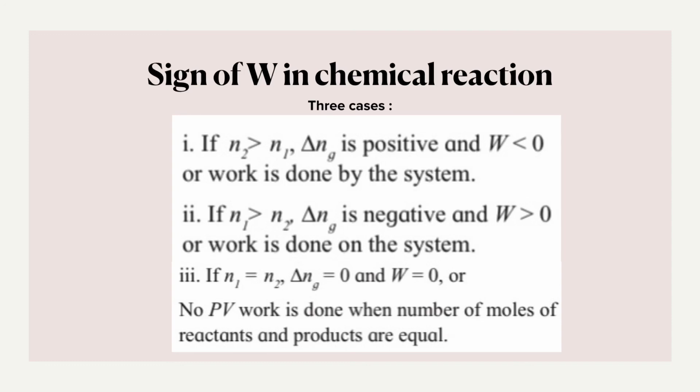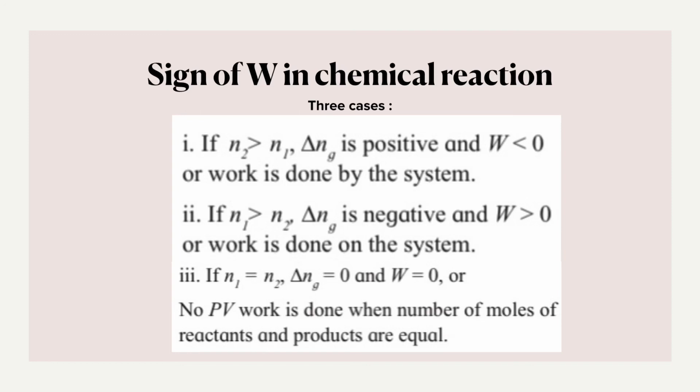Now second case, it will be the reverse one. When N1 is greater than N2, delta N will be negative. If it is negative, the expression W is equal to minus delta N RT will become positive. So I can say if W is positive, it will be work done on the system by the surroundings.